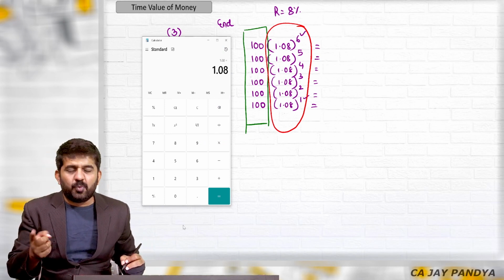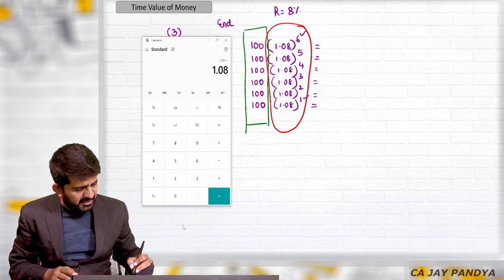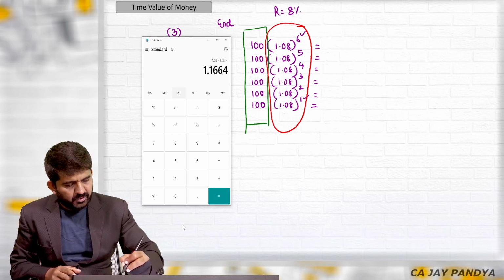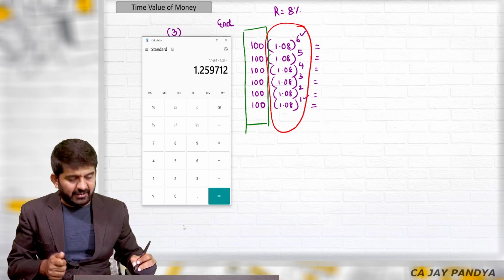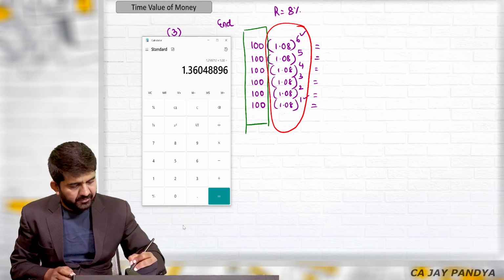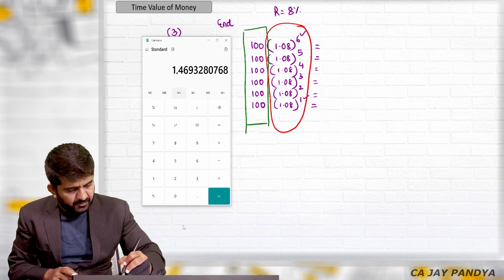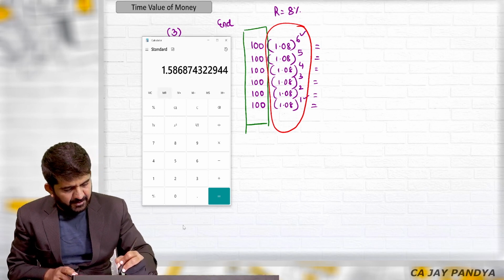So 1.08 raised to 1 is added to memory. Multiplied by is equal to, raised to 2, M plus, is equal to, raised to 3, M plus, is equal to, raised to 4, M plus, is equal to, raised to 5, M plus, is equal to, raised to 6, M plus.